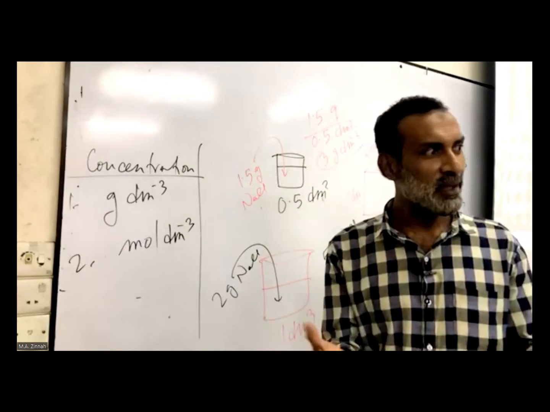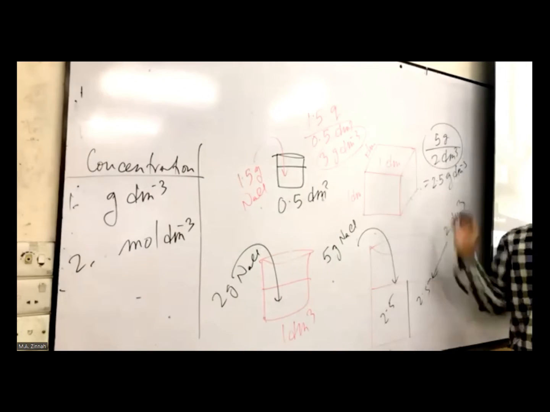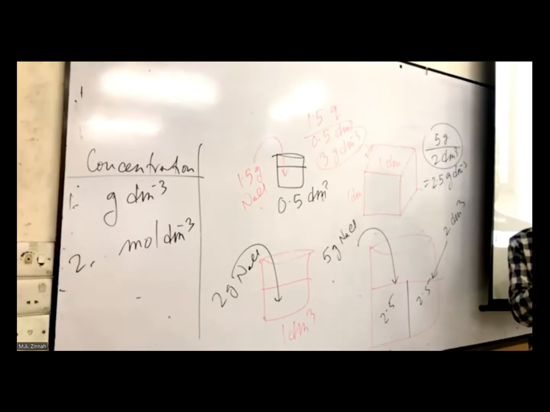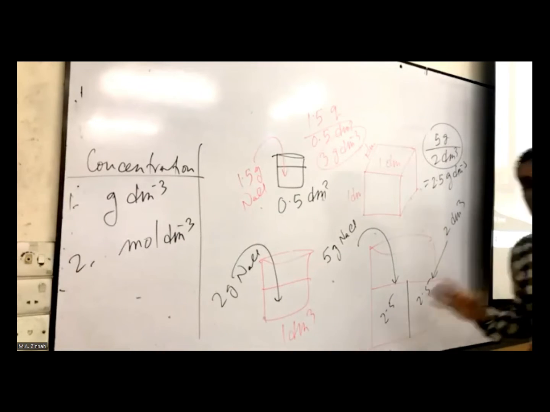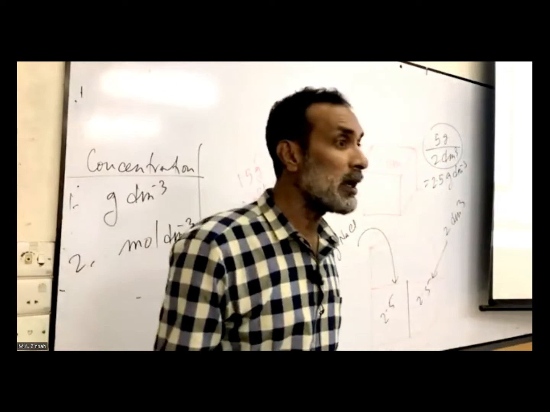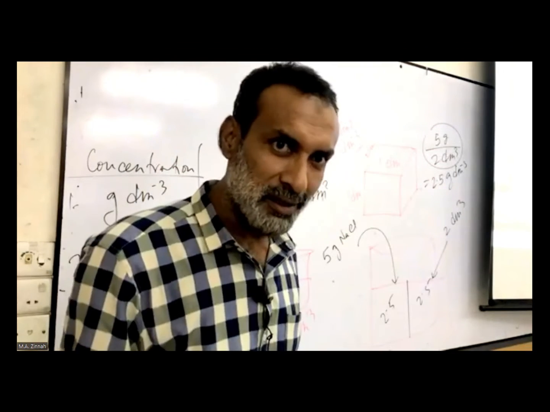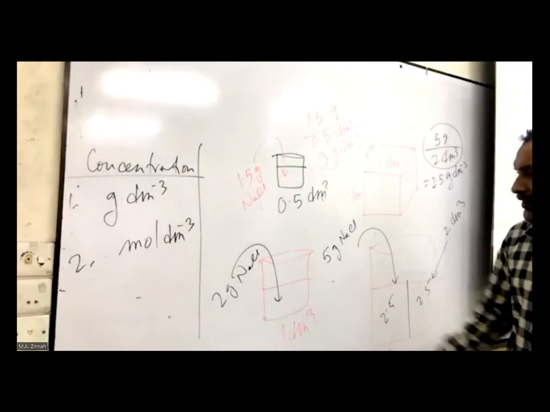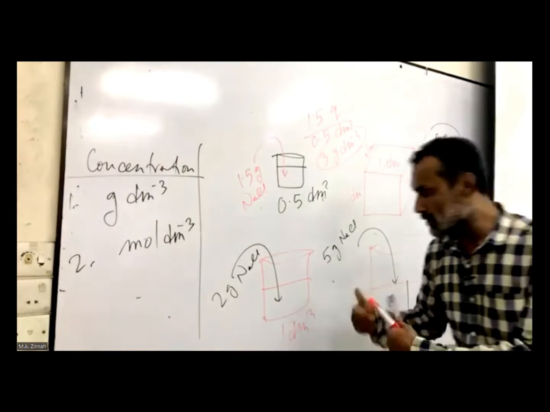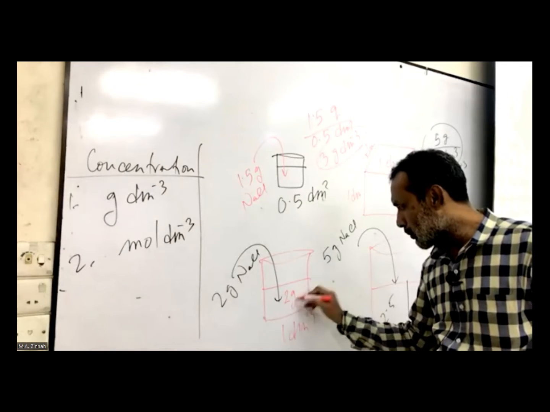Clear? So the concentrations we have given, these all concentrations, different concentrations in different solutions, were all in the same unit, gram per dm cube. Now we can convert all the concentrations. We can convert all concentrations into mole per dm cube. Can we do it? Simple, very simple. I show you. For the first one, what was its concentration? 2 gram per dm cube.